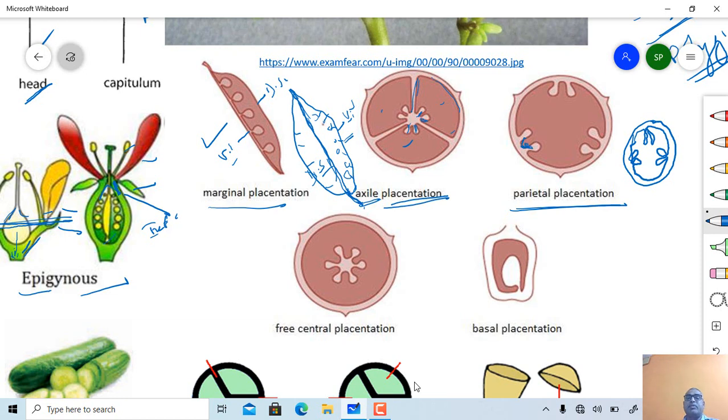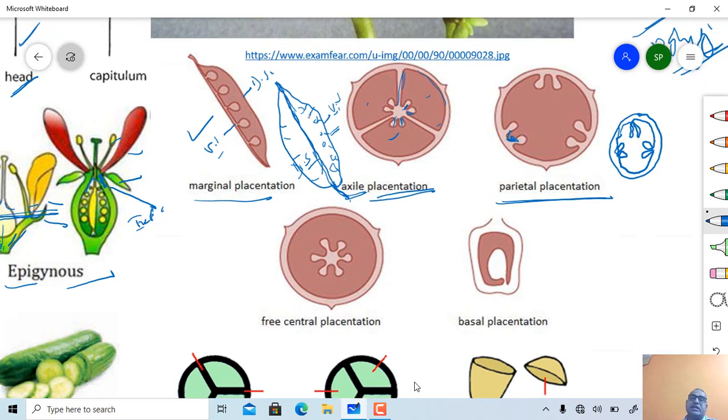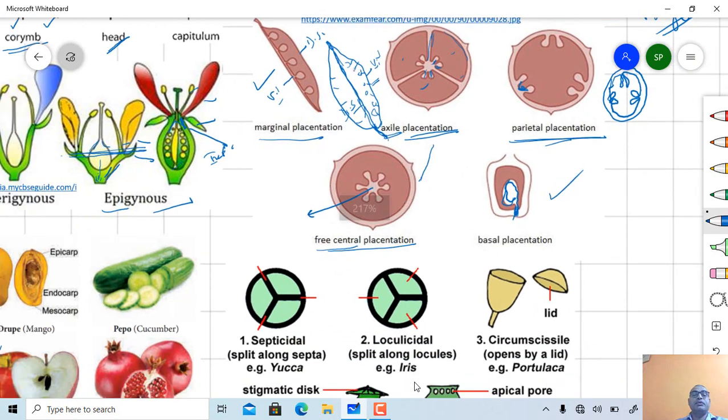This is a free central type of placentation. Free central and axial types of placentation are the same, only the difference is the central axis is lost in a free central type of placentation. And this one is a basal type of placentation. This is an ovule which arises from the base of the ovary, so this one is a basal type of placentation. Then certain figures are present here about the fruit.